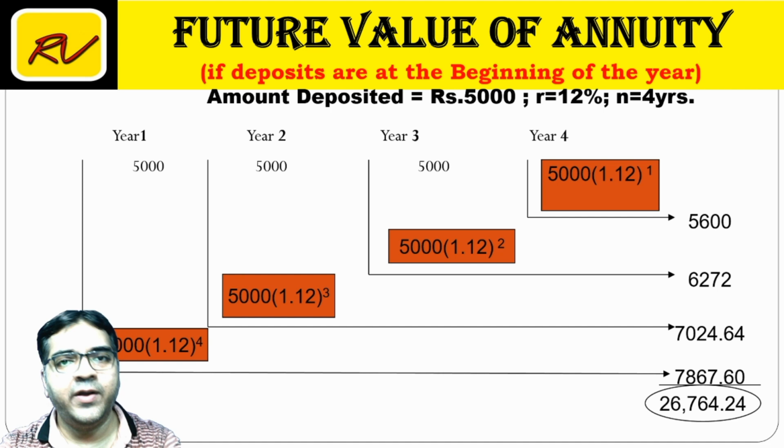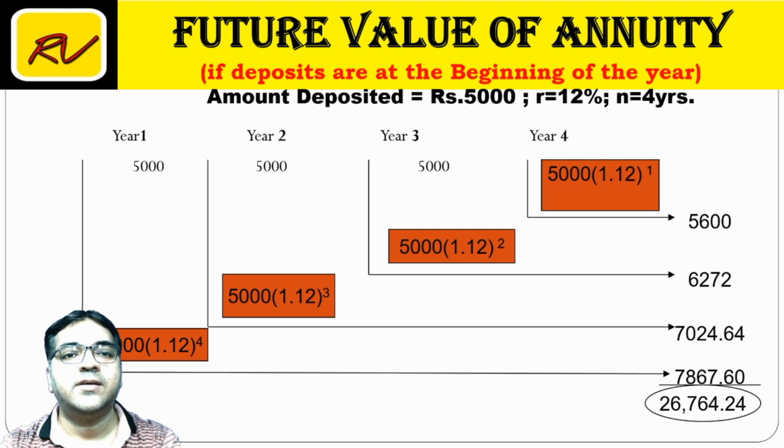Into 1.12 a second time will give me 6272. Again into 1.12. This is a simple procedure to calculate the amount for each successive year. If I add this all together, the accumulated value of these 4 payments will be 26,764.